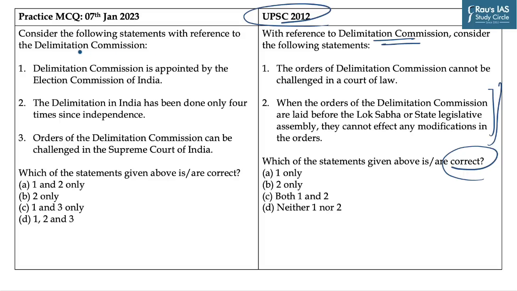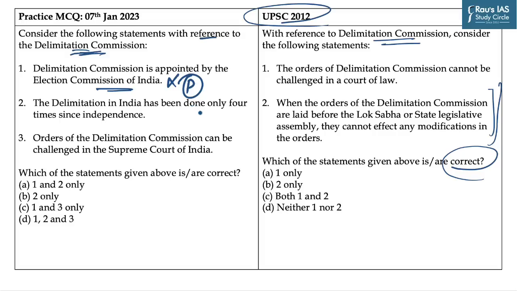On similar lines, we have designed one practice MCQ on Delimitation Commission, and it says, consider the following statements with reference to Delimitation Commission. The first statement says, Delimitation Commission is appointed by the Election Commission of India. It is an incorrect statement, as this commission is appointed by the President of India and not by the Election Commission. But it works in close collaboration with the Election Commission of India. So you must remember this fact.